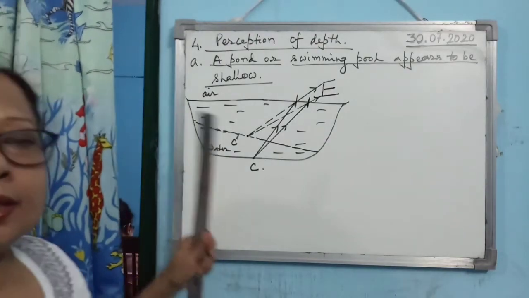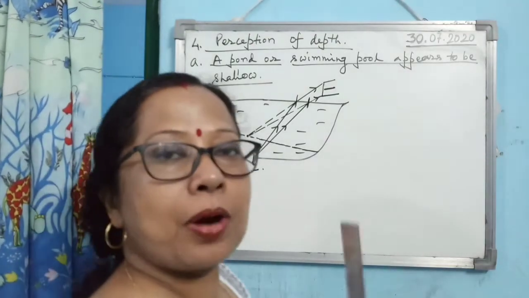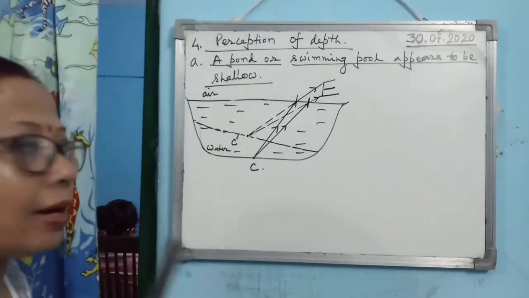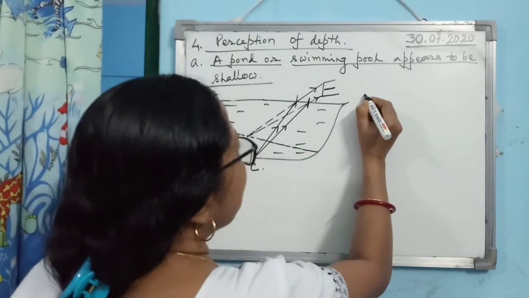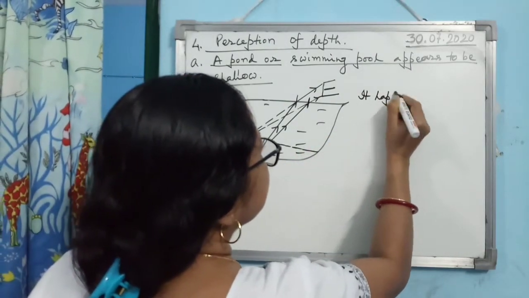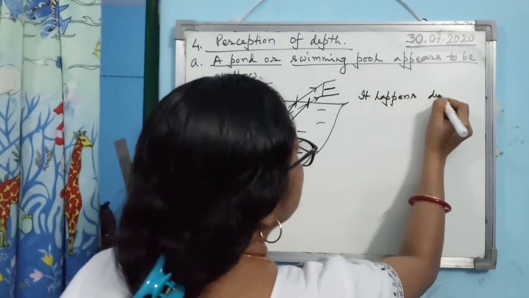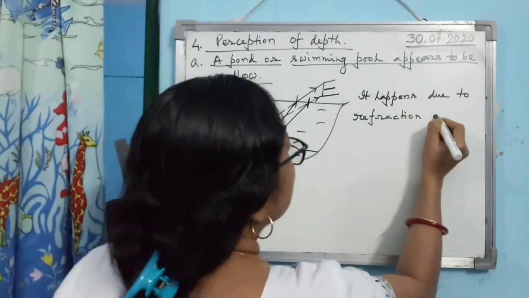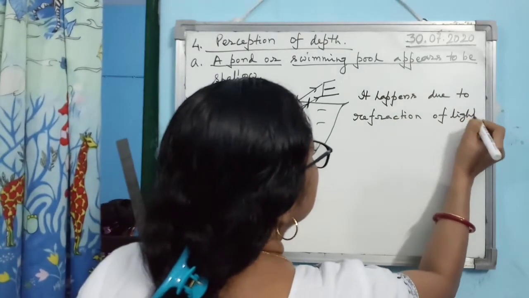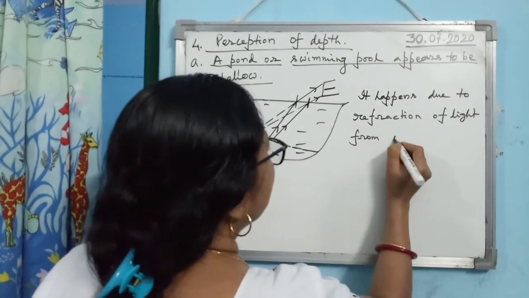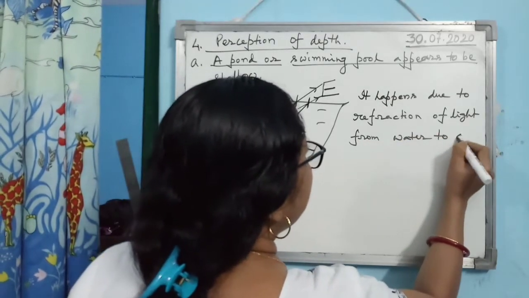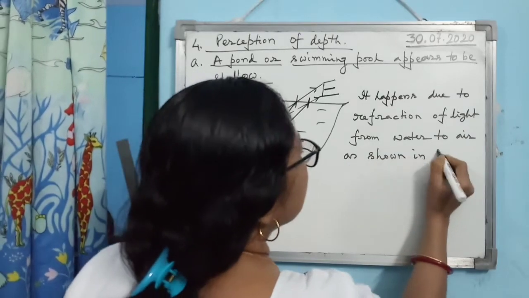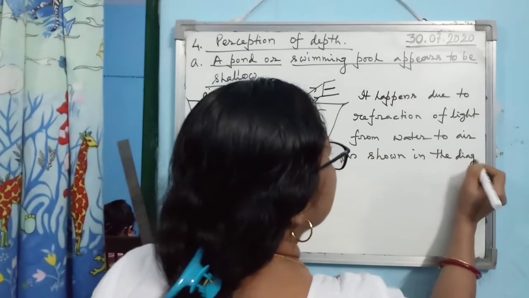Alright. Now, for this kind of example, the important thing is that in the exam also we can write like this. If you exactly draw the diagram, then you can write, it happens due to refraction of light from water to air as shown in the diagram. Means in the diagram you have shown everything.